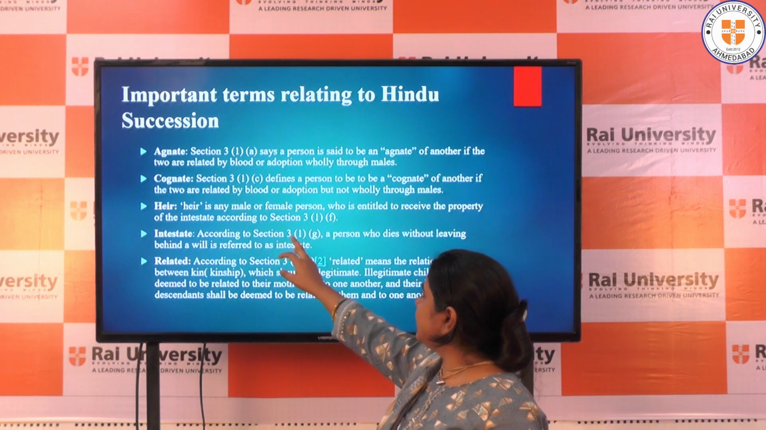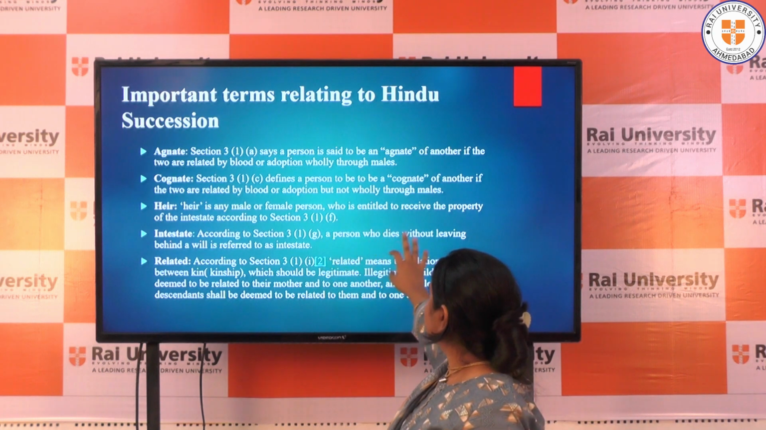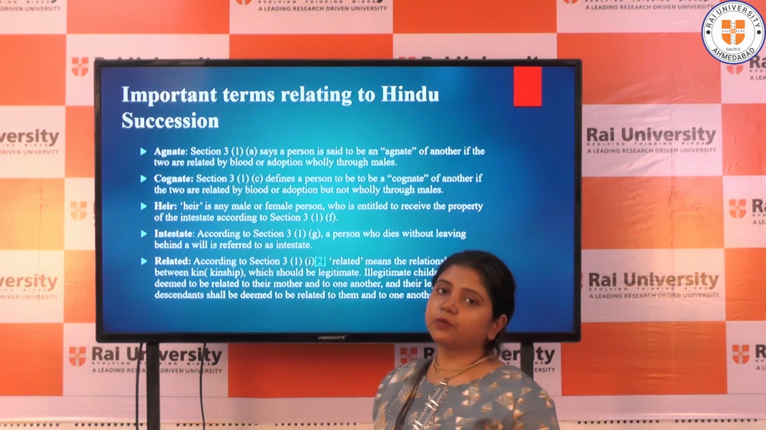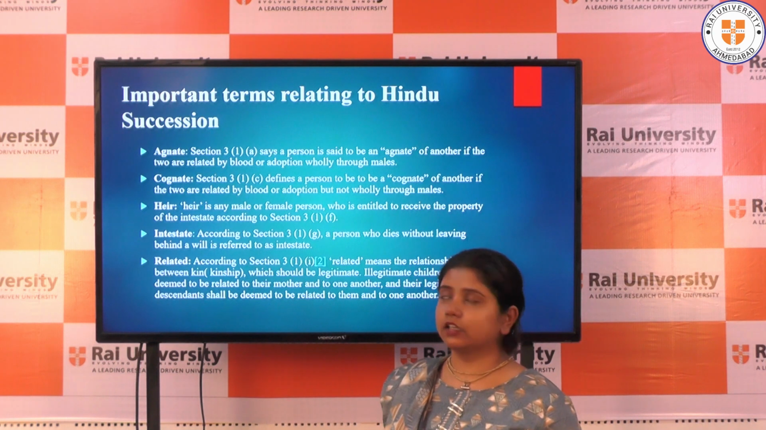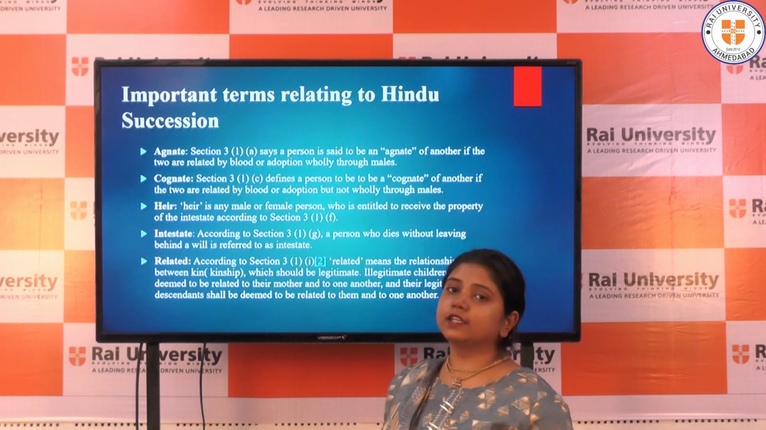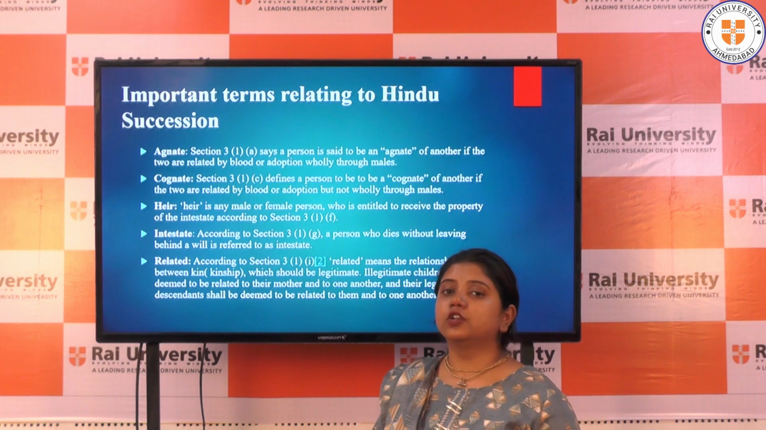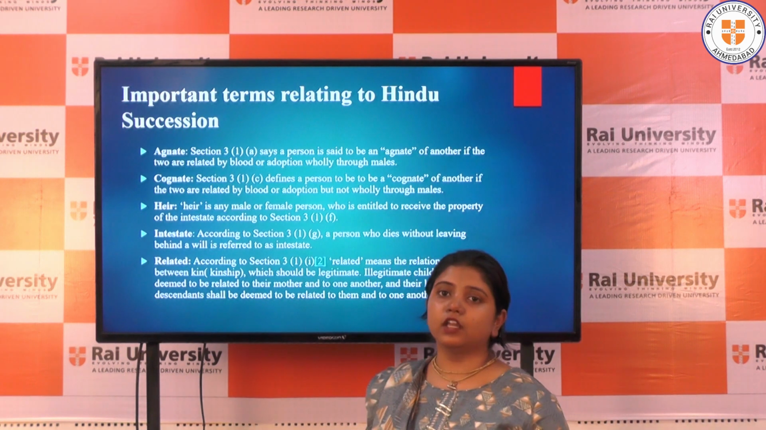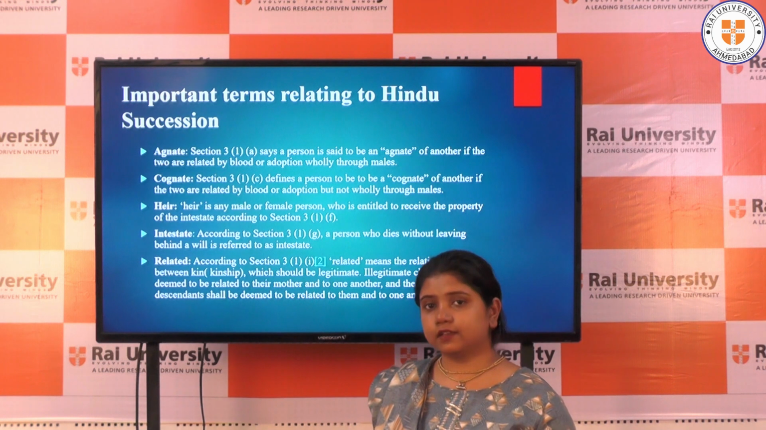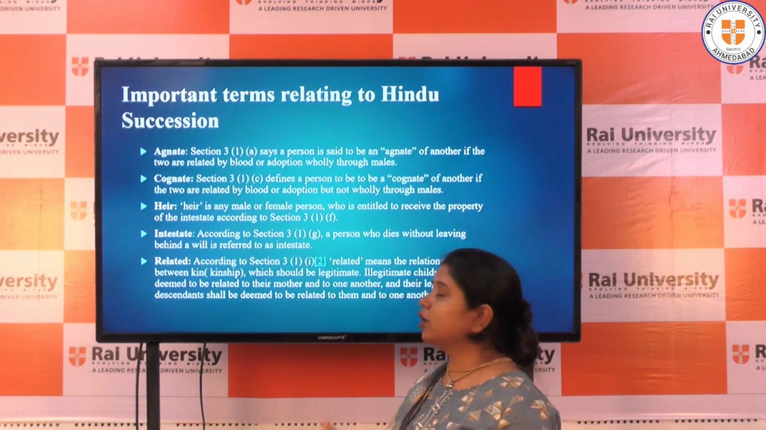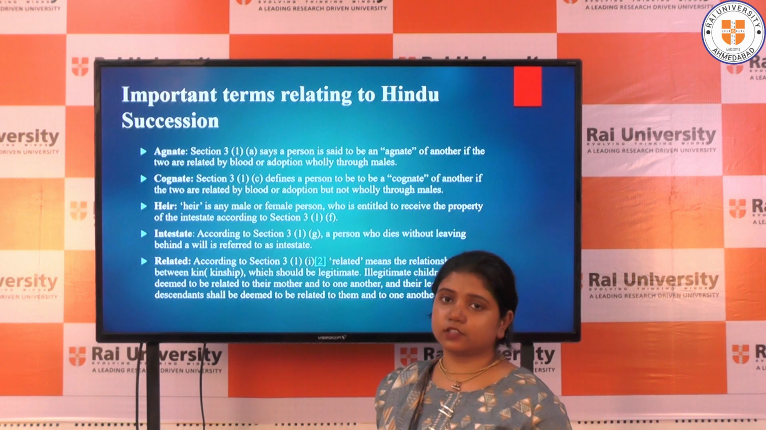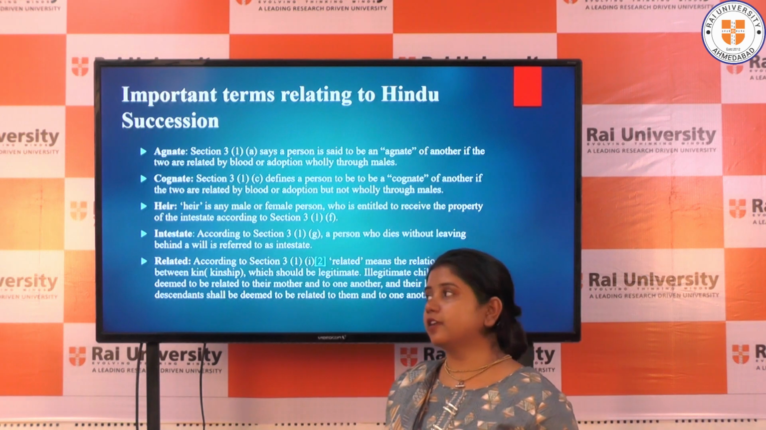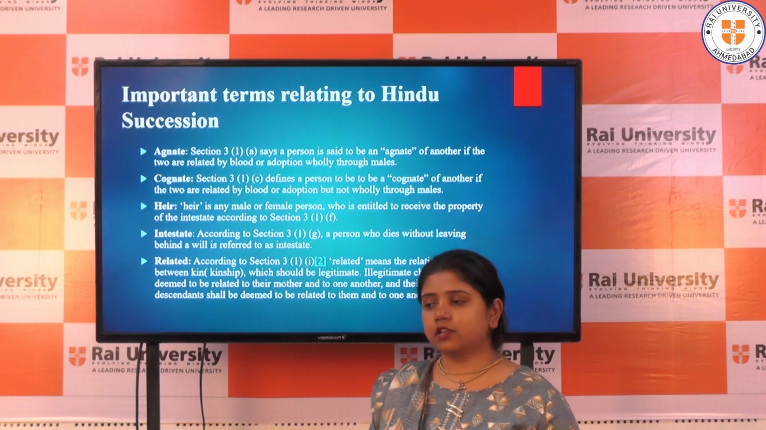Heirs are basically any male or female person who is entitled to receive the property of the intestate according to the provisions of the Hindu Succession Act. So any person who is legally entitled to inherit the property of a person who dies intestate, or does not make any will or testamentary instrument, will be considered as an heir. What will be the example of an heir? Example of an heir: